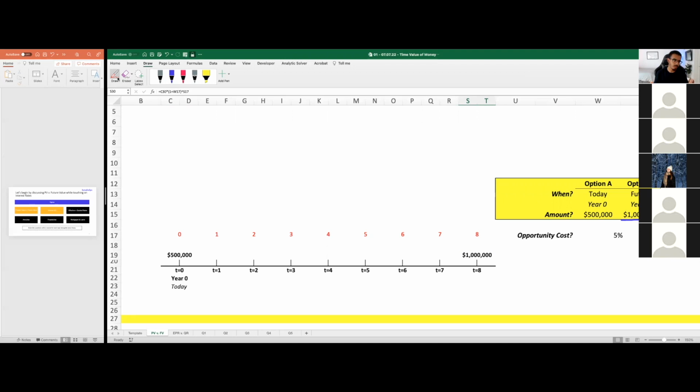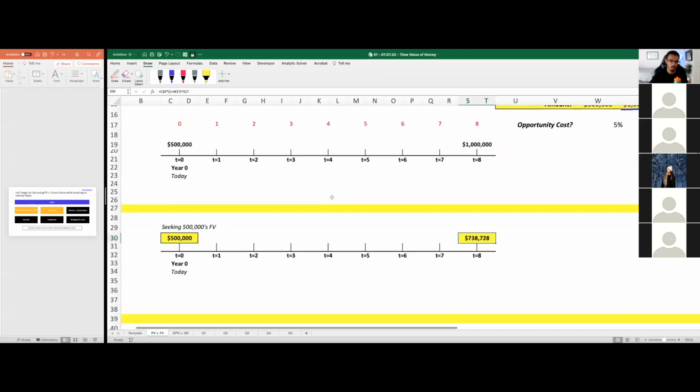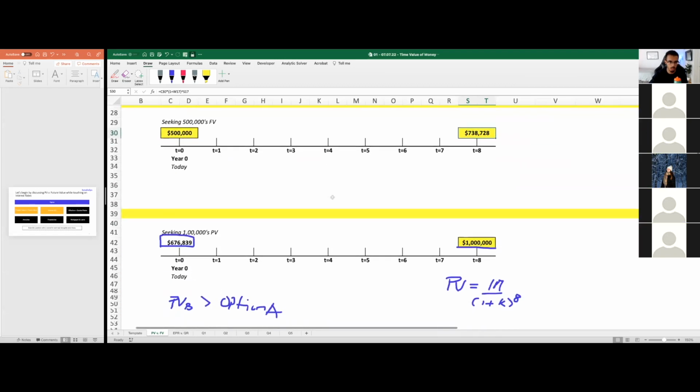Before we proceed, do we have any questions? Is this clear? Are we ready to look at this idea of the effective periodic rate and the idea of the quoted rate? Are we good so far? Quick yes or no in the chat. Yeah, sure, no problem. Here are the two examples. There you go. Are we good so far? Do we have any questions? Do we understand time value of money? Do you understand how we could go from present value to future value and from future value to present value? Are we good so far?